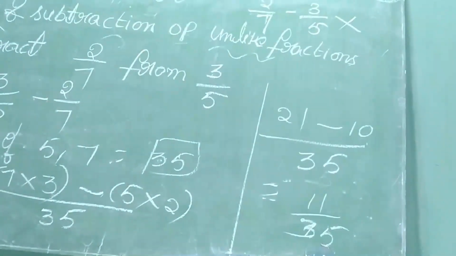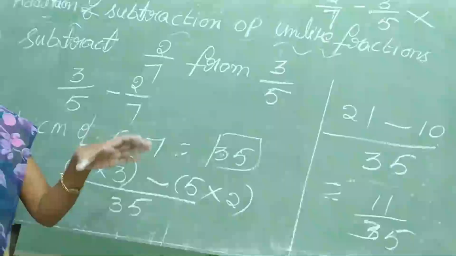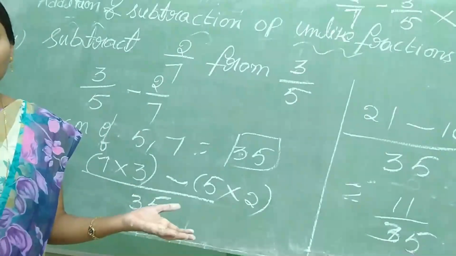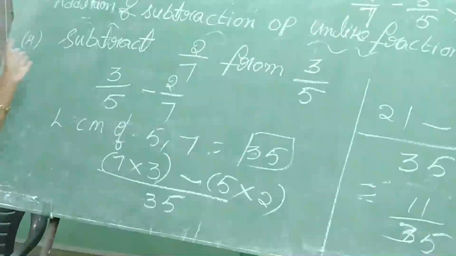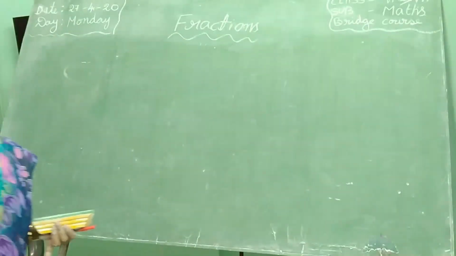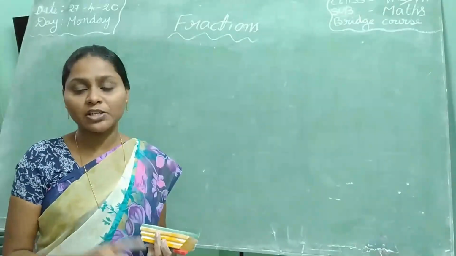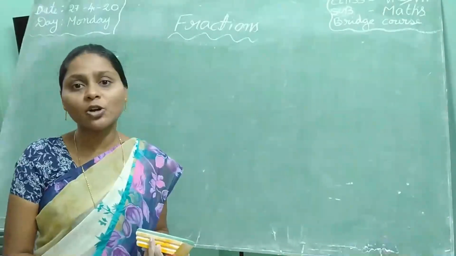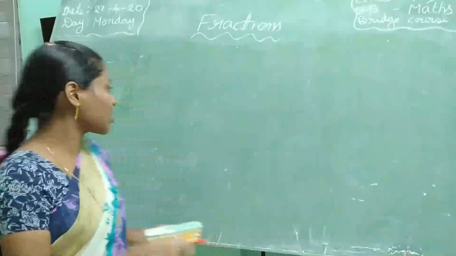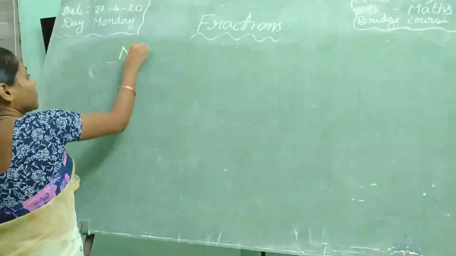Simply, for unlike fractions, how to do addition and how to do subtraction depends on the denominators. You will take the LCM of the denominators. Okay, this is the addition and subtraction of unlike fractions. Up to here we have seen addition of like fractions, subtraction of like fractions, addition of unlike fractions, subtraction of unlike fractions. Now you have to see multiplication of fractions. Simply we will do some examples.